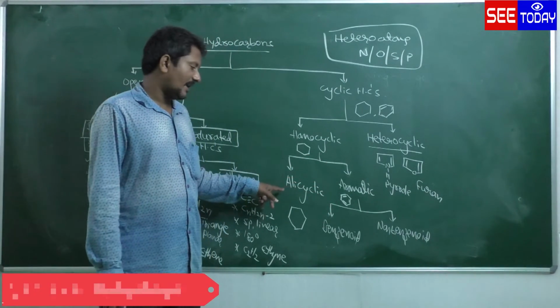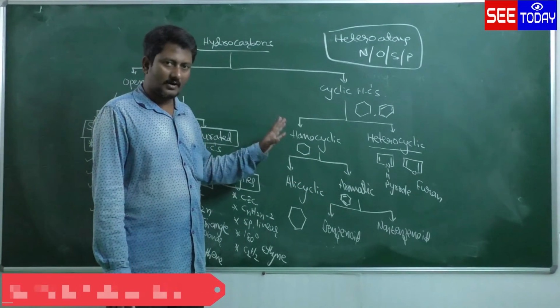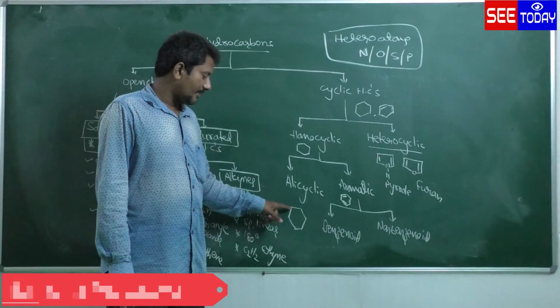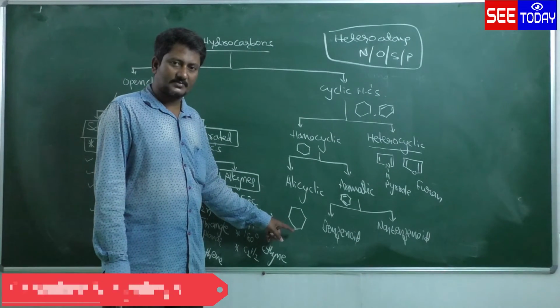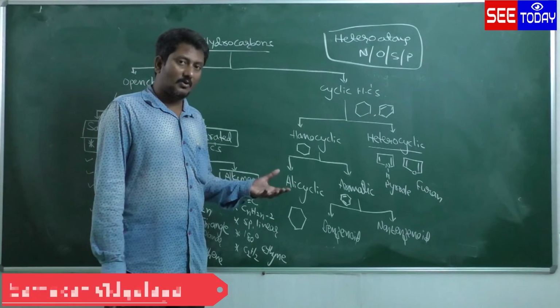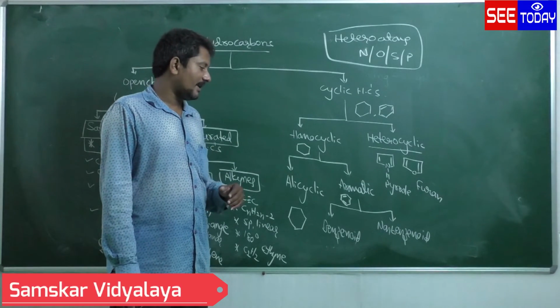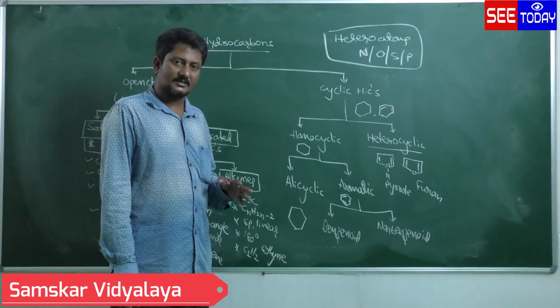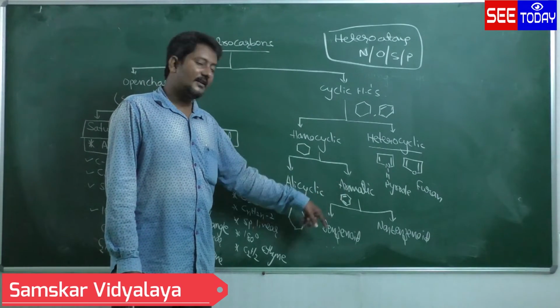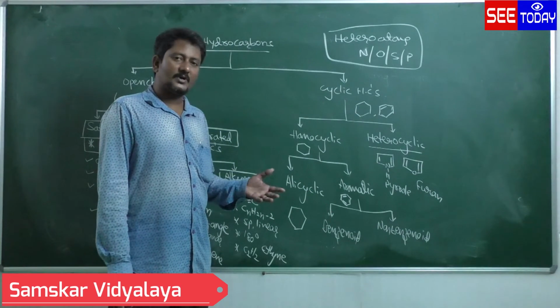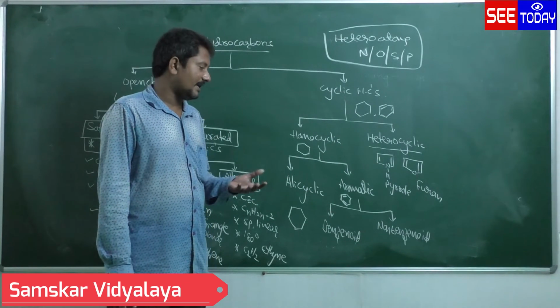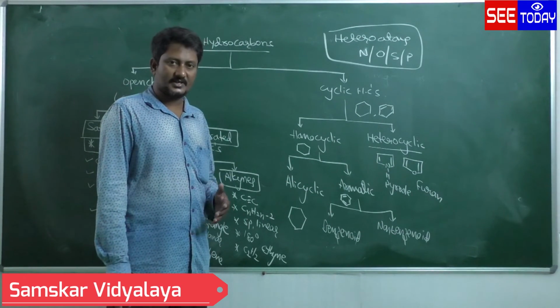Whereas in the case of alicyclic, both are homocyclic only. But in alicyclic, what happened? A saturated condition can be observed. Sometimes maybe 1 double bond or 2 double bonds can be possible. Whereas in the case of aromatic, it definitely possesses 3 double bonds, 3 double bonds for the benzene ring. Some other compounds may possess 2 pi bonds, 2 pi electrons, and can also exhibit the aromatic nature.